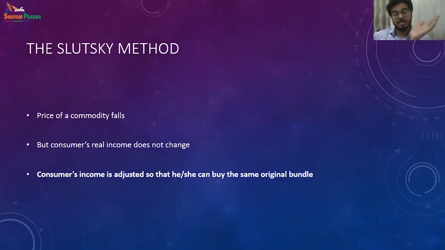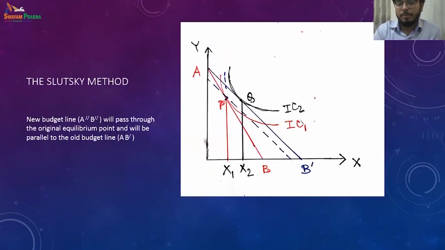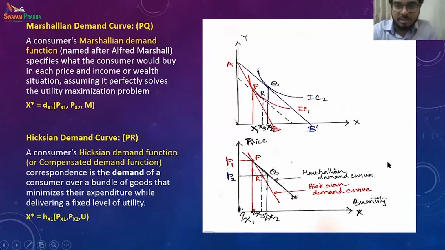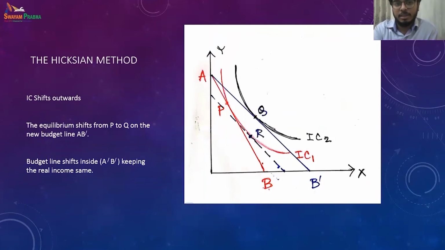The combination is trying to be kept the same. We will see what happens with the satisfaction. So they are trying to get the same original bundle, right? So again, I'm not going back. If I go back to the Slutsky method, it starts with the same thing.